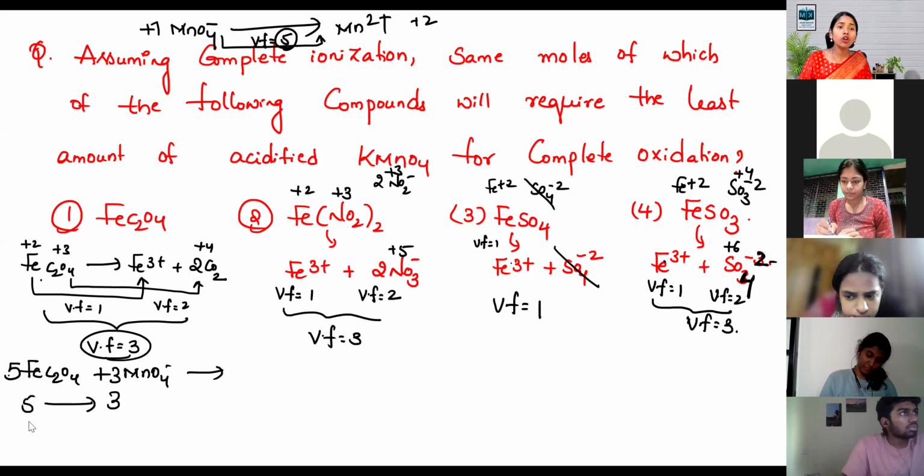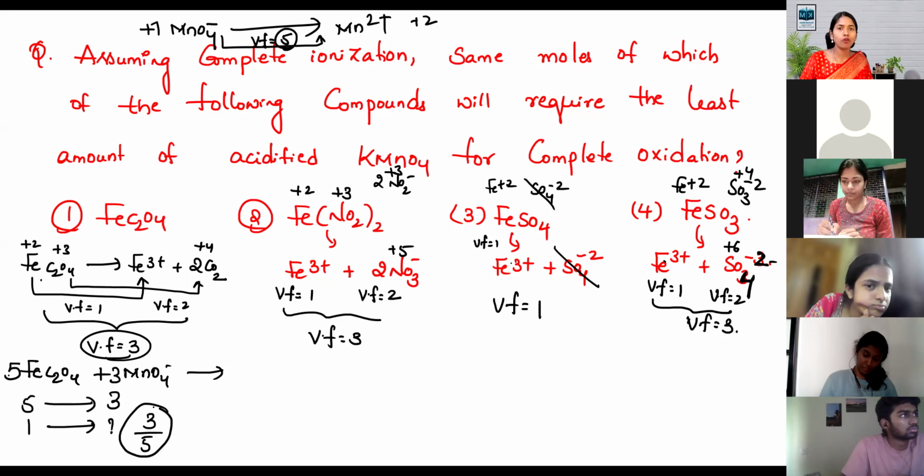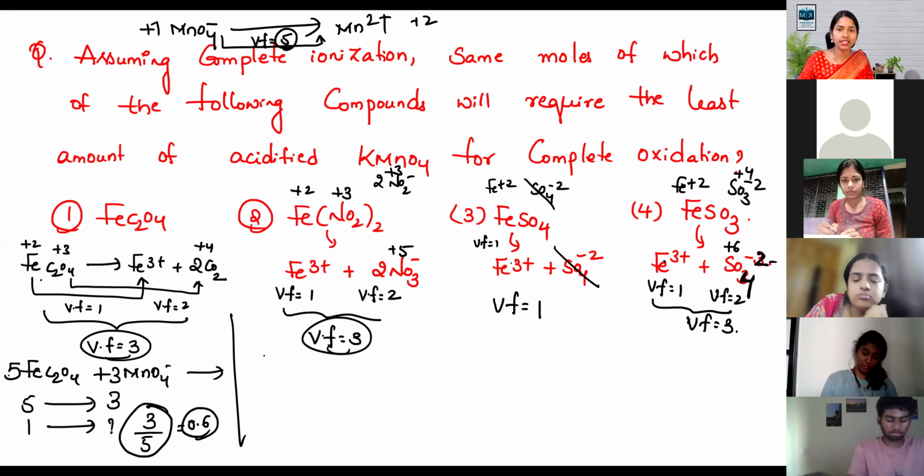Then 1 mole of oxalate needs 3 by 5 moles of MnO4-, which means 0.6 we need here. Now here valency factor is 3, here valency factor is 5.